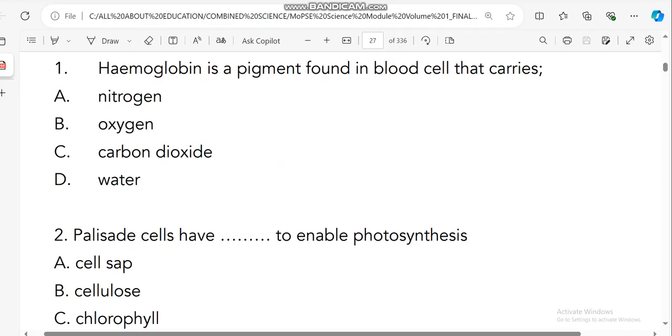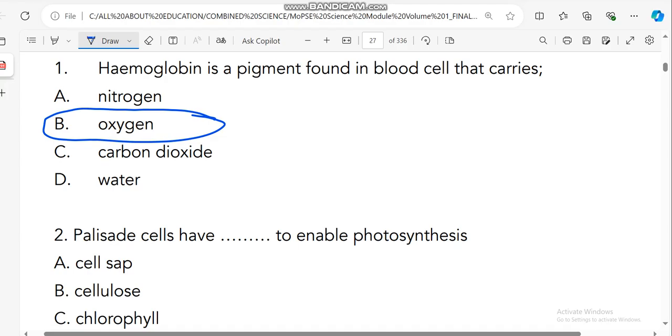Right, we have started with the questions coming on the topic of cells. Number 1, we are going to try to answer together. Hemoglobin is a pigment found in the blood cell that carries oxygen. It is a red pigment found in the red blood cell. So its job is to carry oxygen.